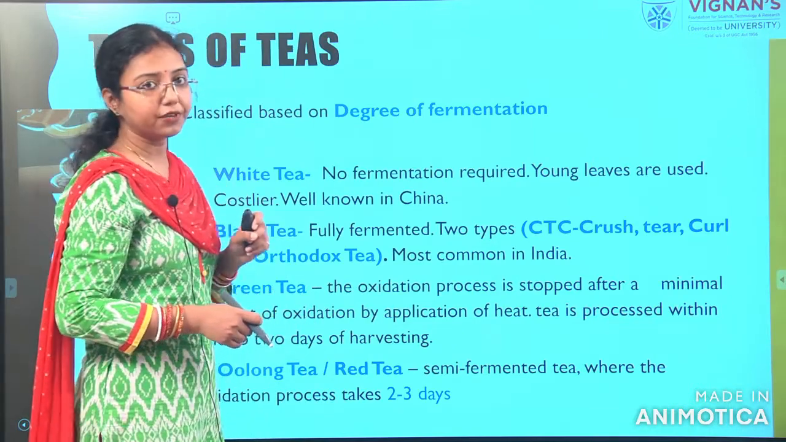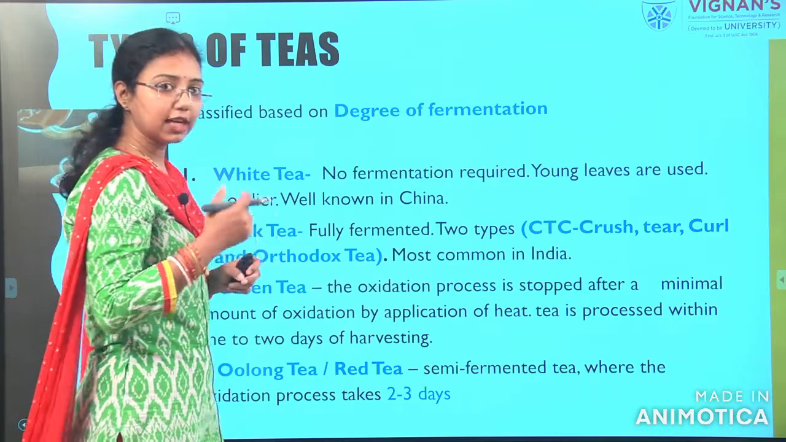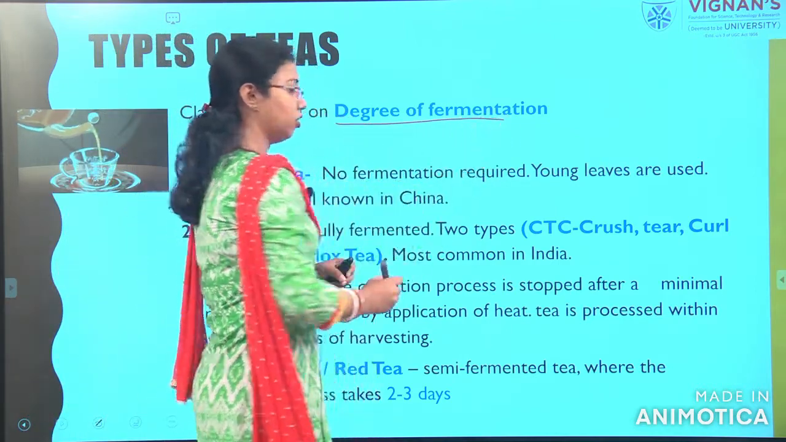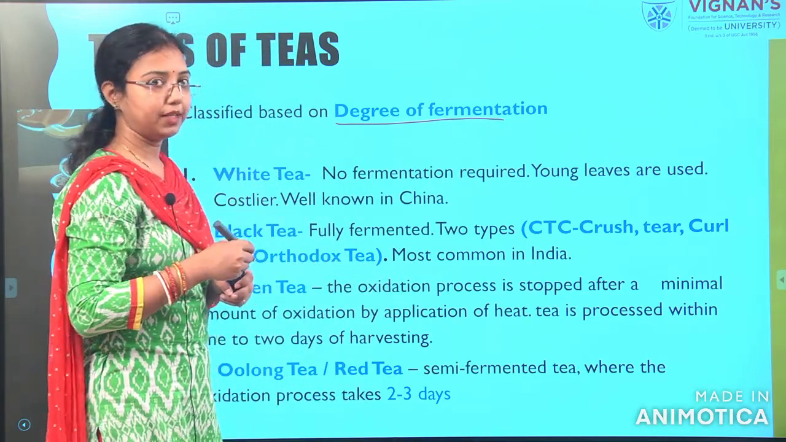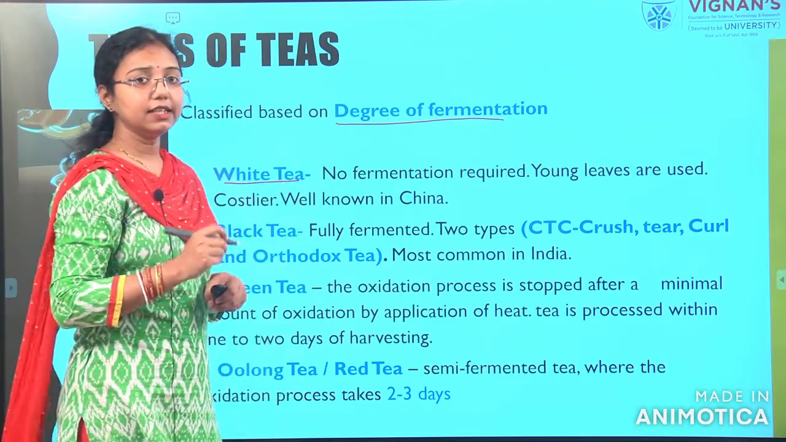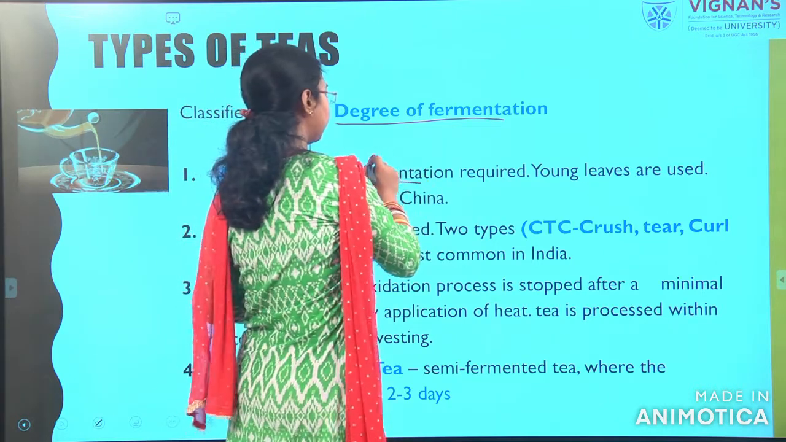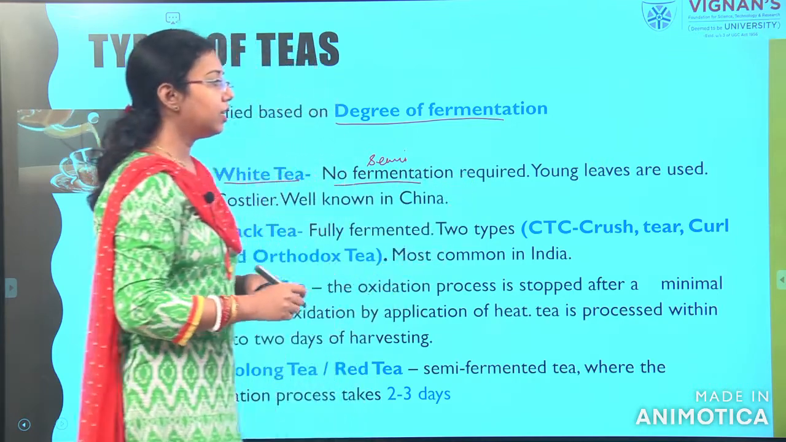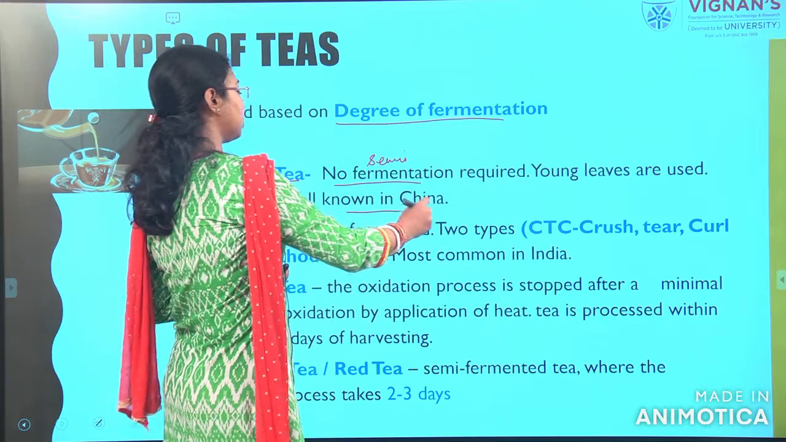So types of tea: first with the variety, next comes the type. How do we determine types? With the degree of fermentation. The types of tea vary with the degree of fermentation. First is white tea. Here it is written as no fermentation required, but this comes under semi fermented tea. Young leaves are needed for this, and it is mainly used in China.